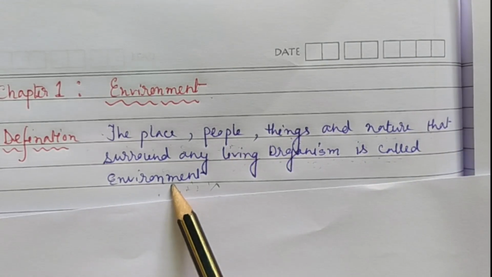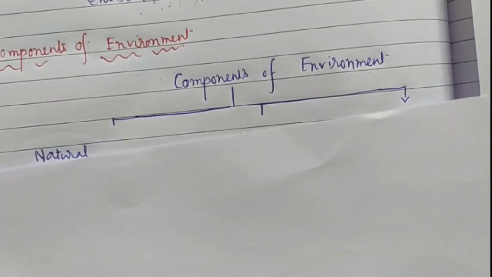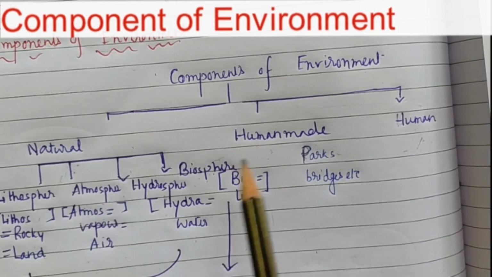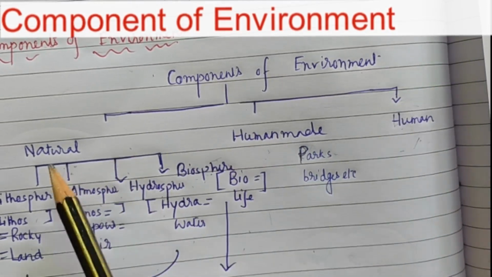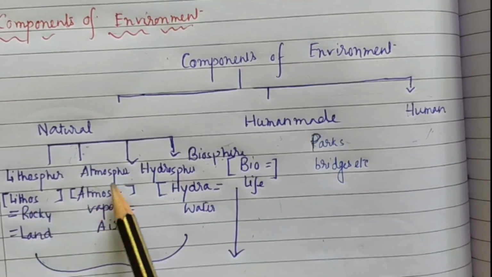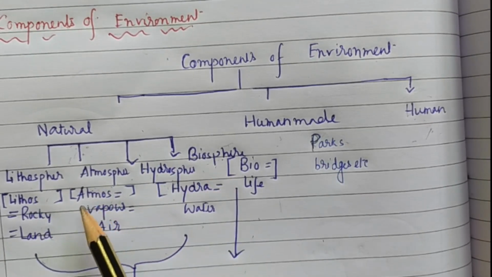Okay, so next part, what comes under this environment, this basic life support system? Already we discussed land, water, air and food. Environment can be broadly classified into 3 types. The components of environment are natural, human made, and also we are part of this environment, human. Natural environment is again divided into 4 parts: lithosphere, atmosphere, hydrosphere and biosphere. Already we just discussed this in our previous class.